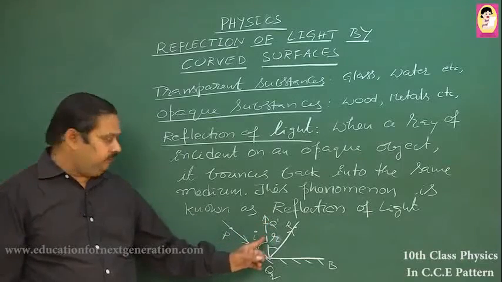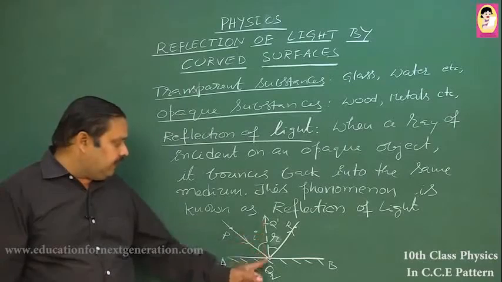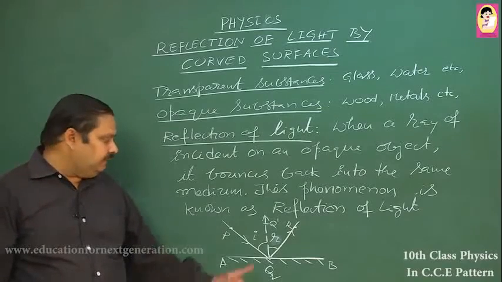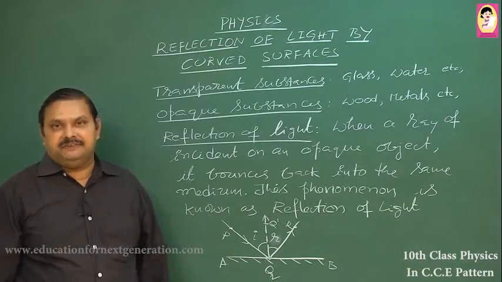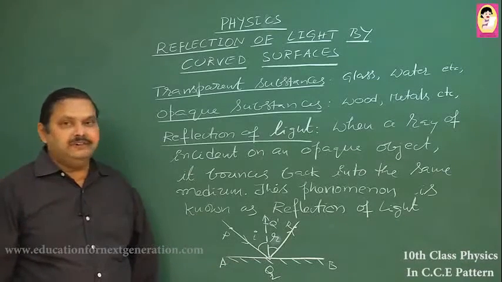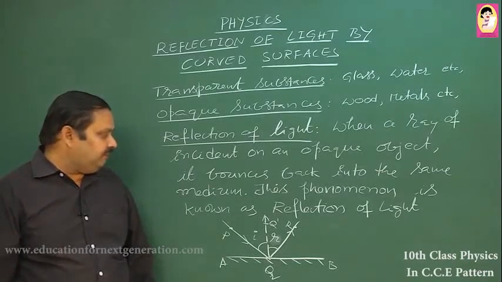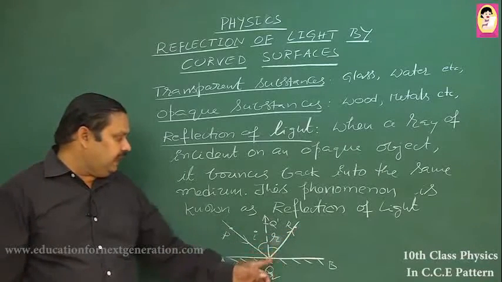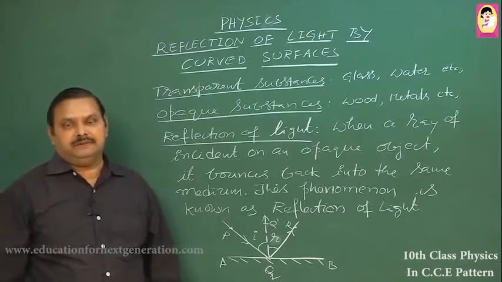On the other side, the angle between the normal and reflected ray, QQ dash is the normal and QR is the reflected ray. The angle between these two rays is called the angle of reflection, and it is denoted by the symbol R. So, the angle of reflection is the angle between the reflected ray and normal.